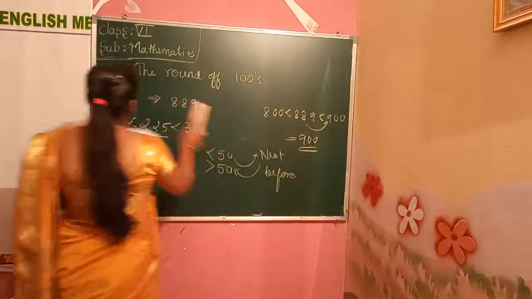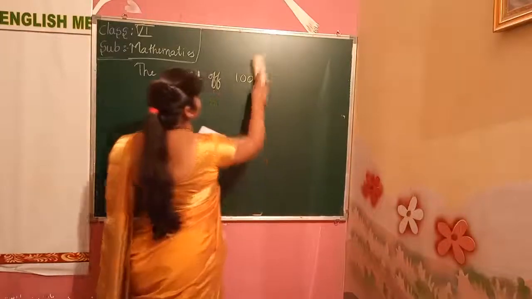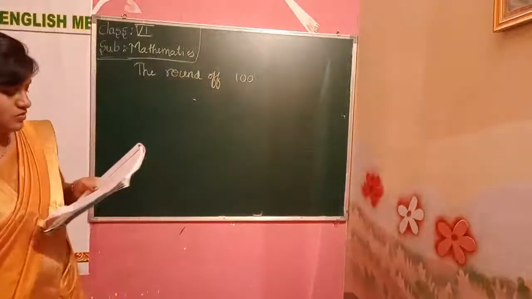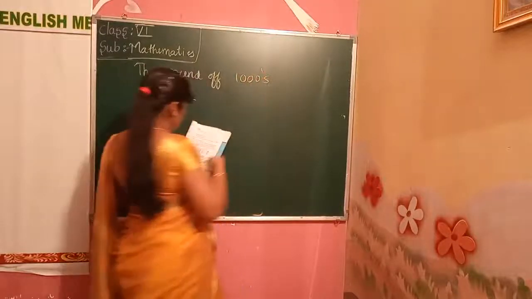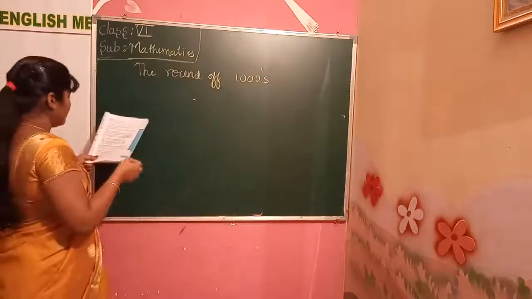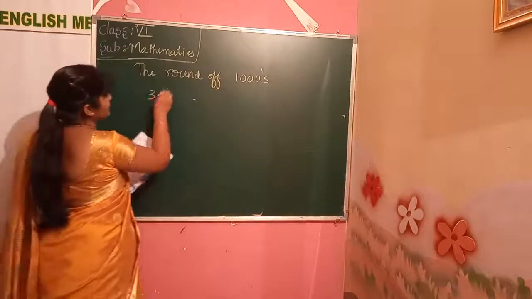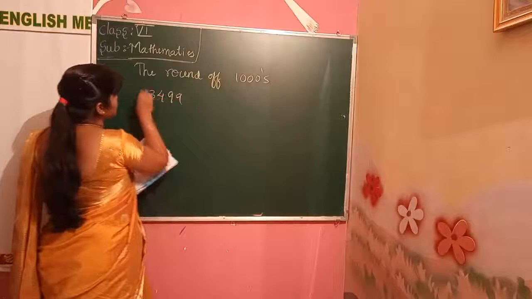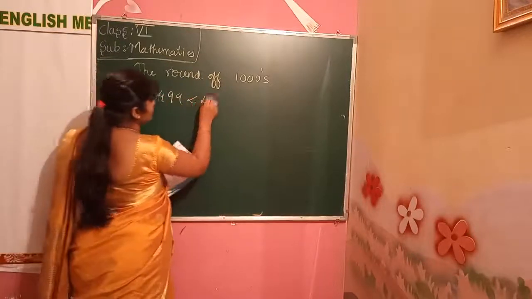Now we'll see the rounding of numbers to the nearest 1000. If we take a number 3499, it comes in between 3000 and 4000.